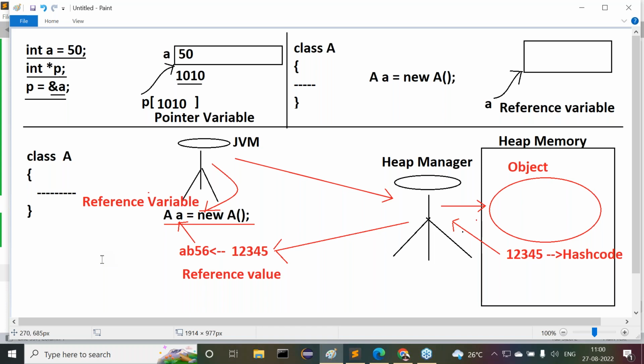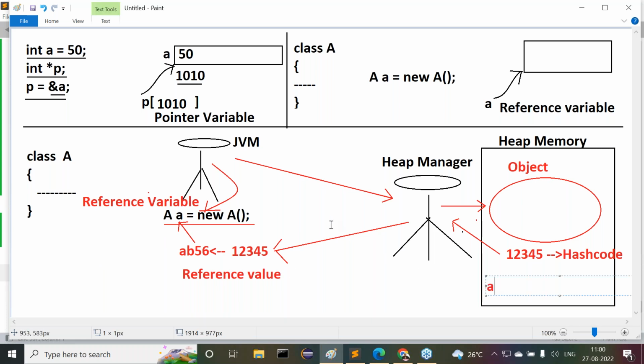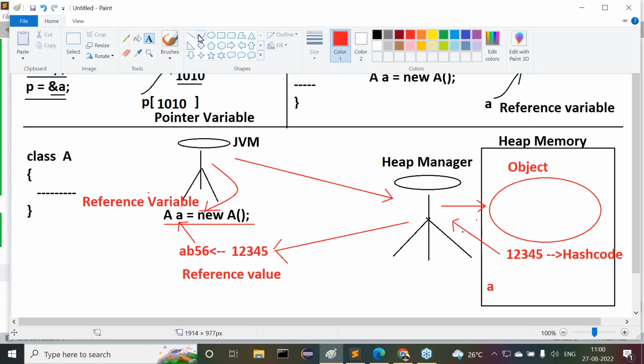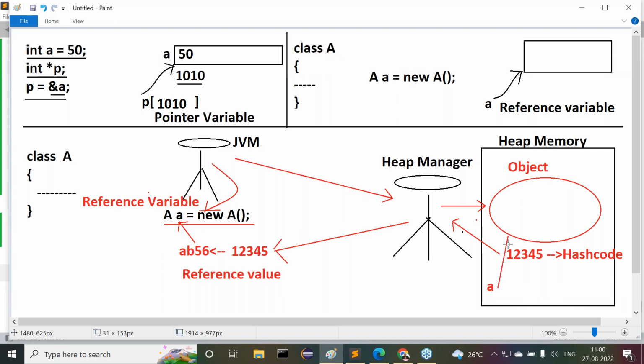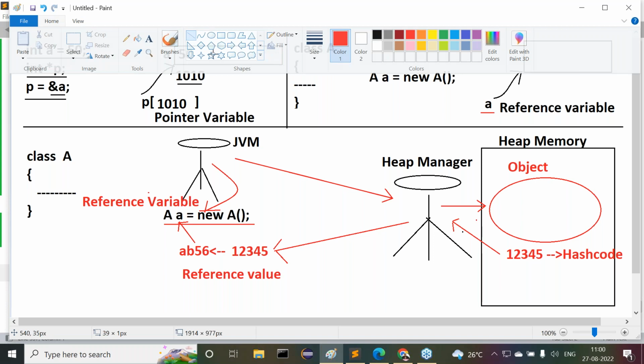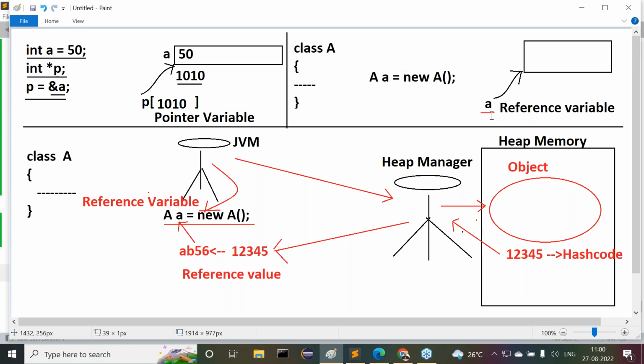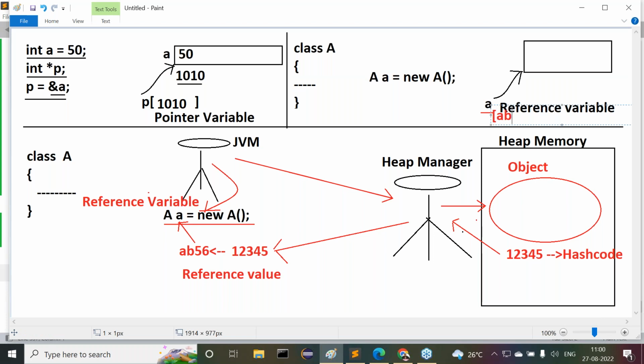Physically, I want to represent it now. Assume a variable exists here, for example a variable is available. That variable is referring to this particular object, am I right or not? It refers to this particular object by storing what? The reference value of the object. The variable is able to store the reference value of the object.